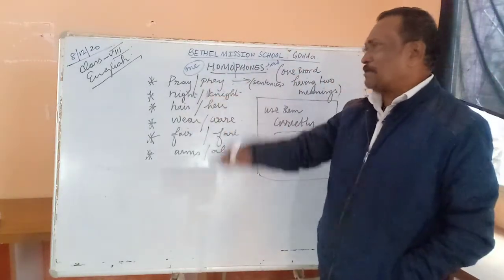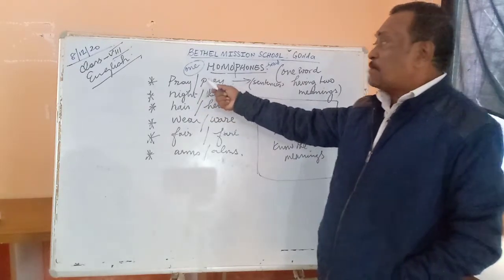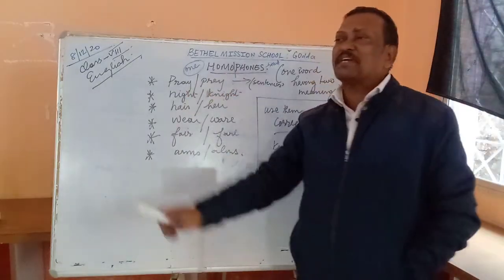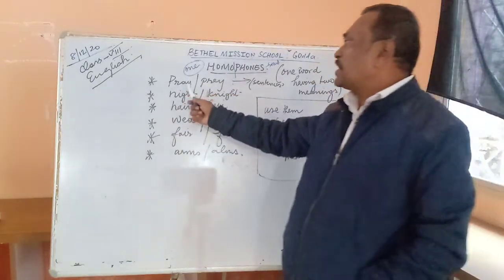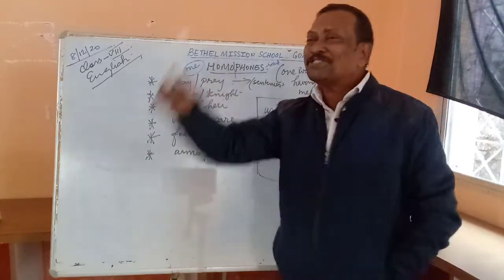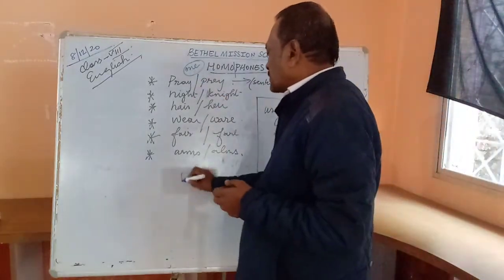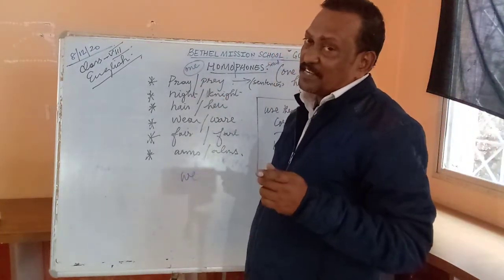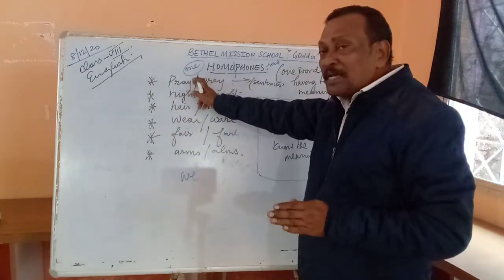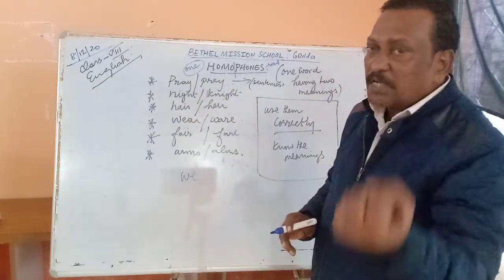Look at the first one. Pray. The pronunciation is the same, but take note of the spelling. They are very, very different. P-R-A-Y is pray and P-R-E-Y is also pray. So what is the difference between these two words? Number one, we pray to God. How we use them in sentences is important. If we can use them correctly, that means we have understood the words perfectly. We have grasped the meaning perfectly.